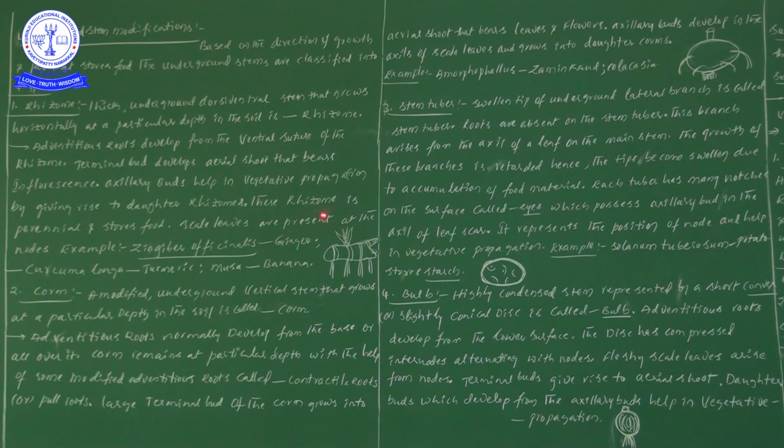Next, scale leaves are present at every node. From our knowledge point of view, at every node we can observe the presence of a leaf. When the stem is present underground, the leaves are modified into scale leaves. That's why scale leaves are present at every node, for example in Gingiber officinalis. Gingiber officinalis is the scientific name of ginger. You must try to learn this one.